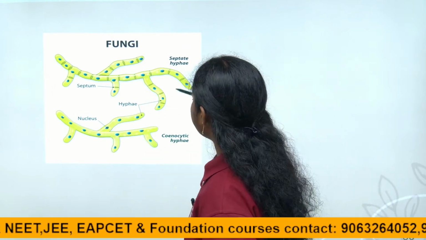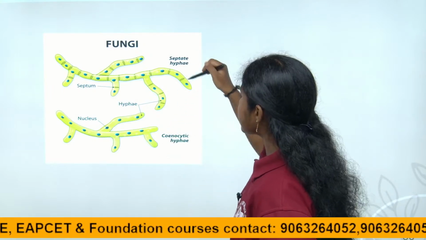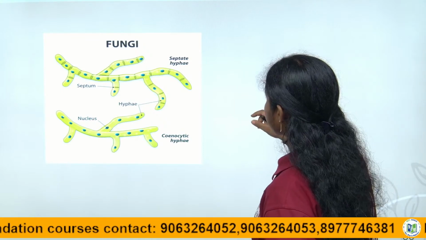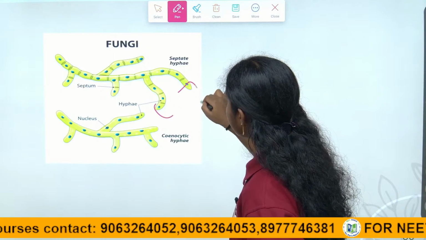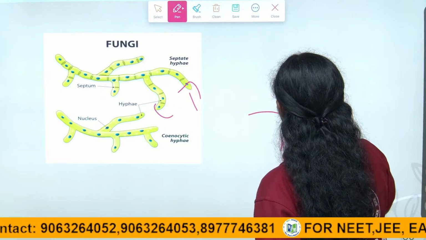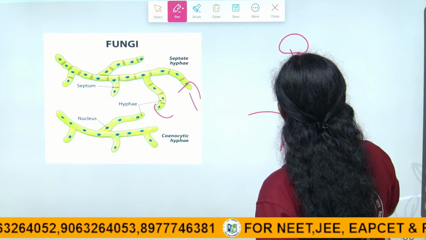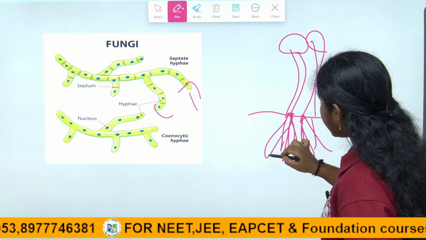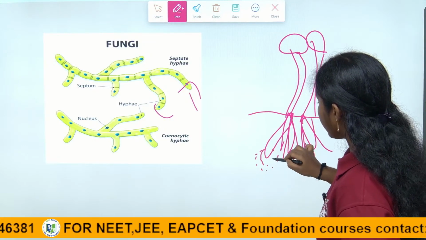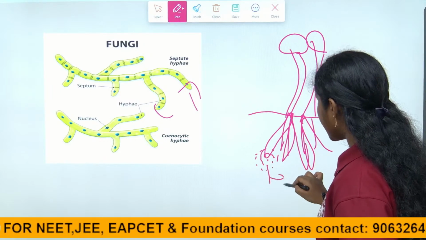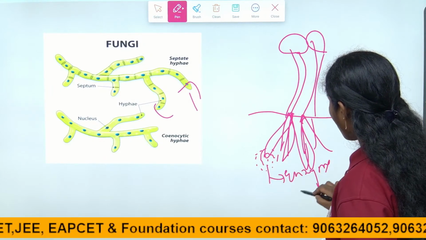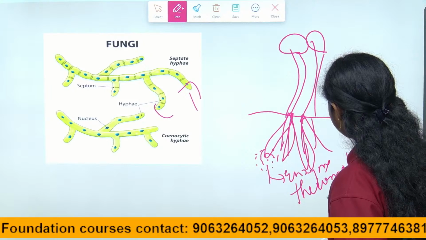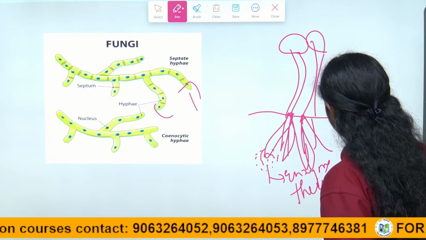Right children? So, see here, this septate hyphae, when it is present in the absorption of food, this is how the Rhizopus looks, right children? This hyphae releases enzymes. Those enzymes break down complex substances into simple substances.